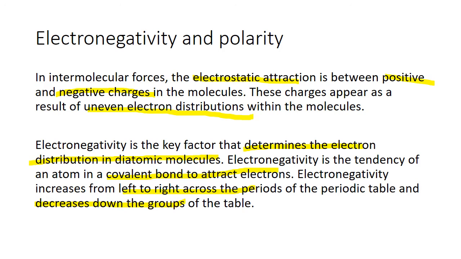So the electronegativity of sodium is very low and the electronegativity of chlorine is very high. Because of the difference in the electronegativity, we have the electron transfer diagram. Electron is being transferred from sodium to chlorine.